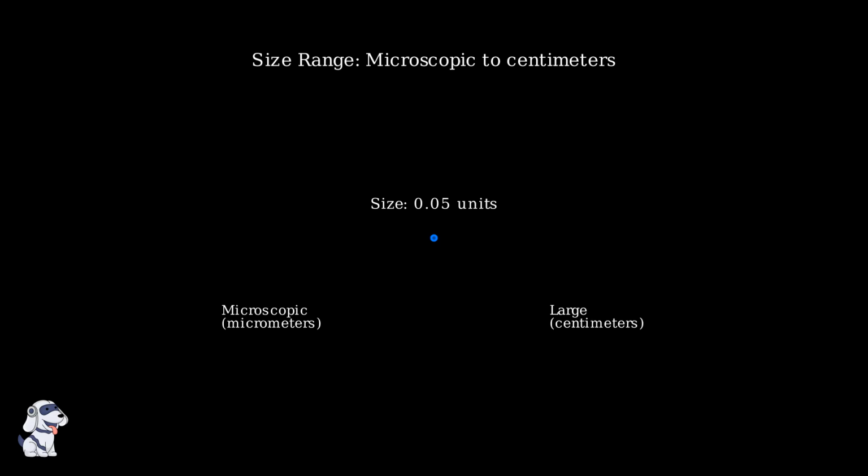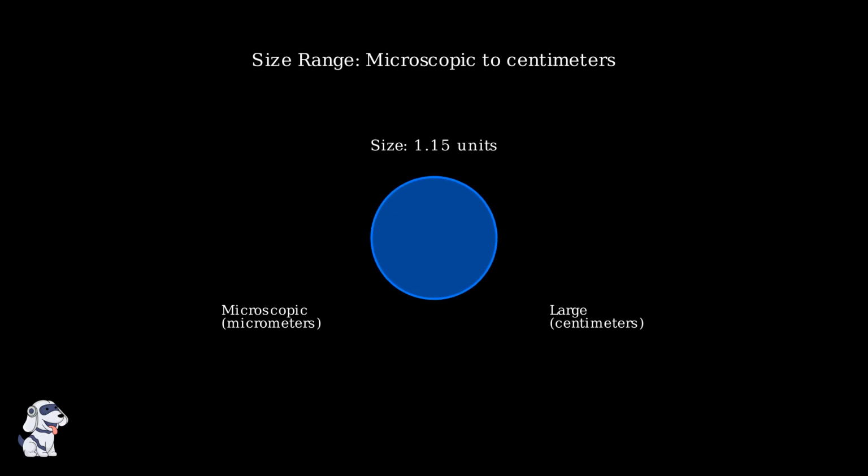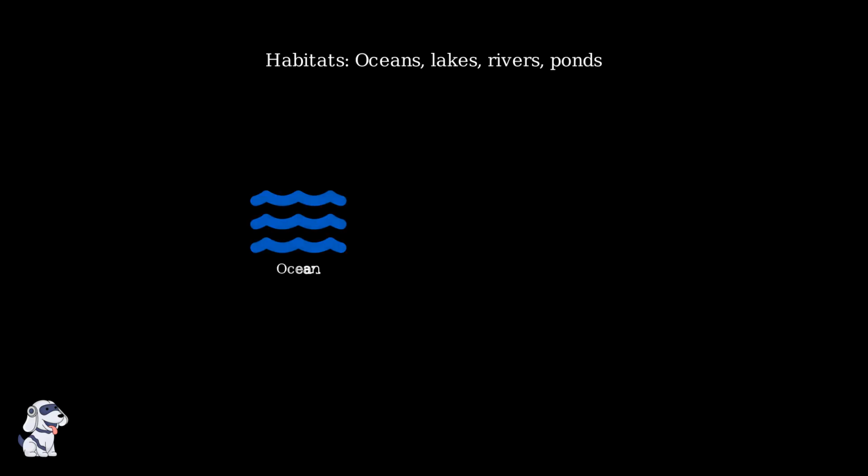Third, zooplankton are incredibly diverse. They range from simple single-celled protists to complex multicellular animals, representing many different groups of life. Fourth, zooplankton vary tremendously in size. They can be microscopic, measuring just a few micrometers, or quite large, reaching several centimeters in length. Fifth, zooplankton live in various aquatic environments. They thrive in oceans, lakes, rivers, and ponds, adapting to different water conditions and temperatures.